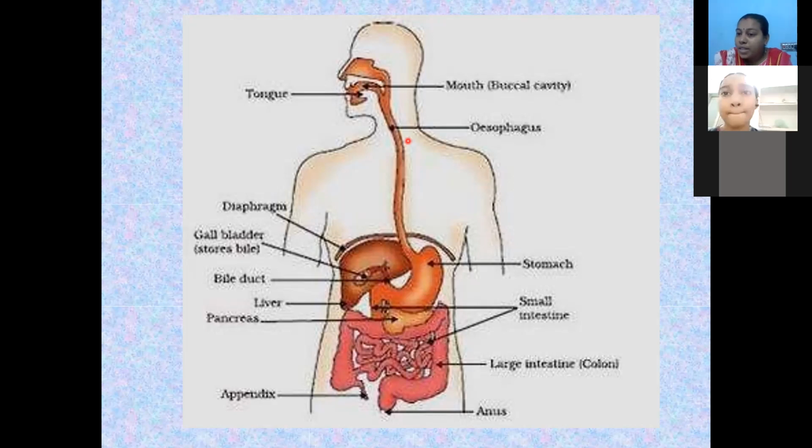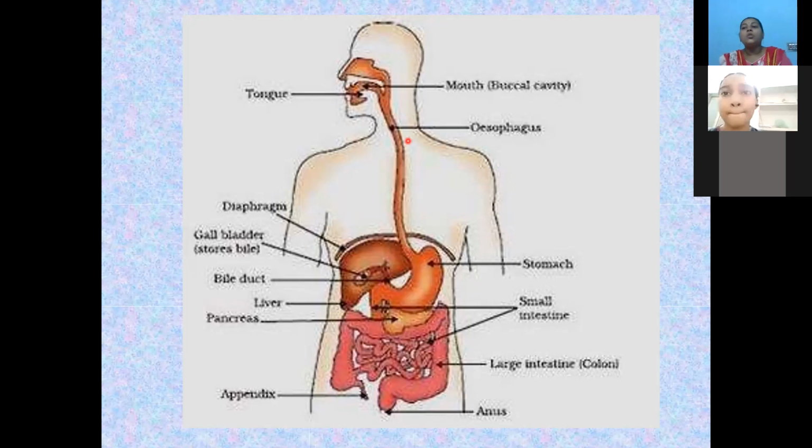Are you following me, students? Vaishnavi and Karthik Reddy? Yes, ma'am. Okay. Now, this digestive juice consists of what are students? HCl, enzymes, and the mucus.